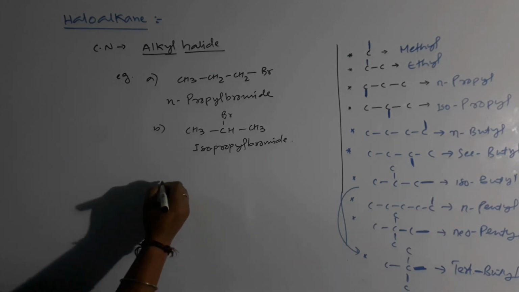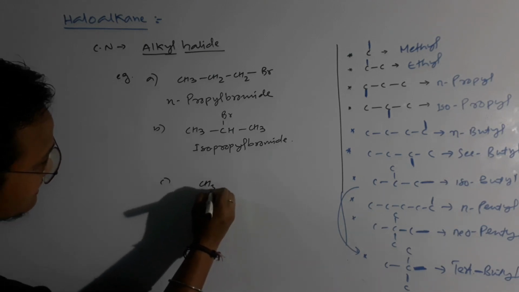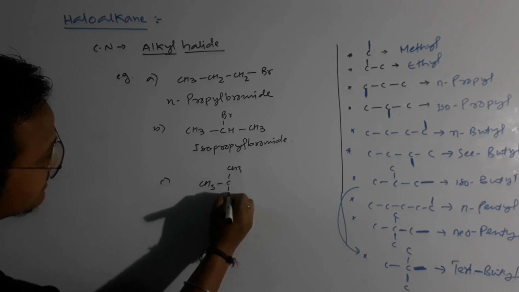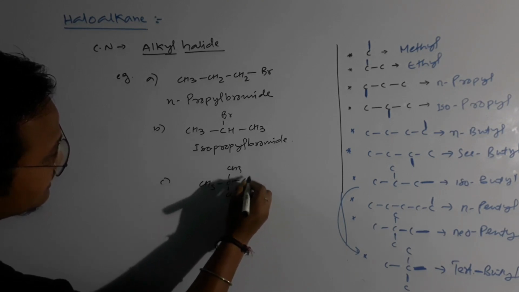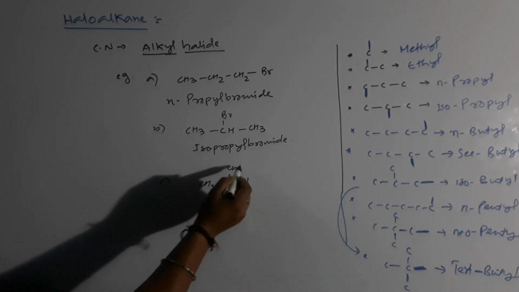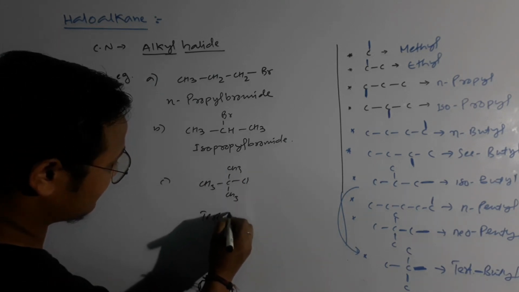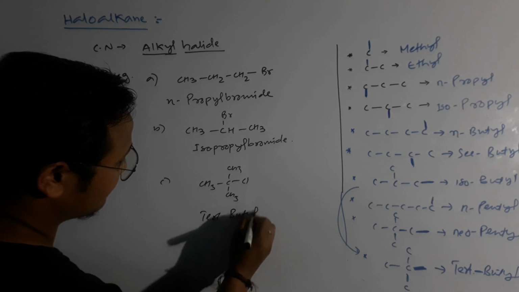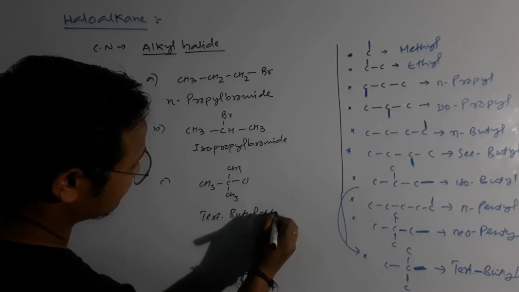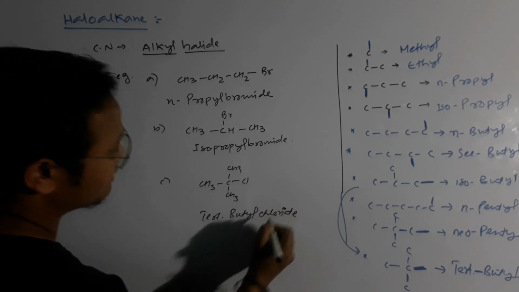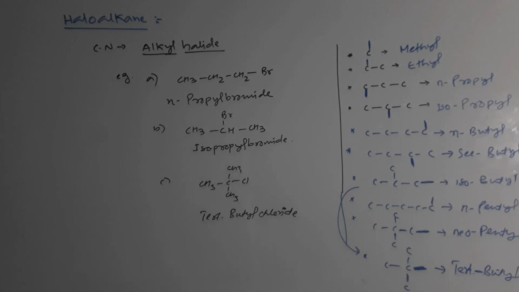So this is what we have to do. Say another one, say CH3, say Cl. Isn't it tertiary, right? So what will you write? Tertiary butyl chloride.